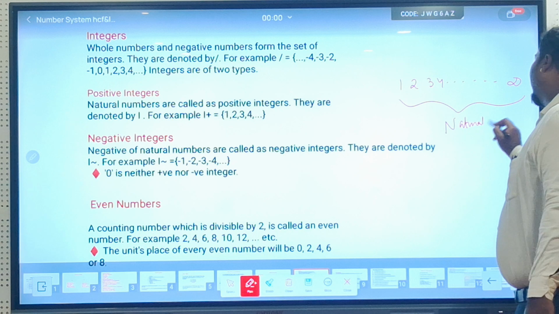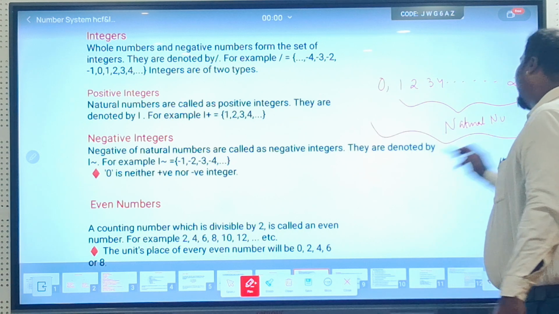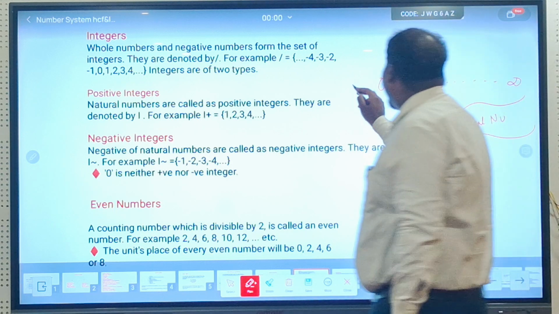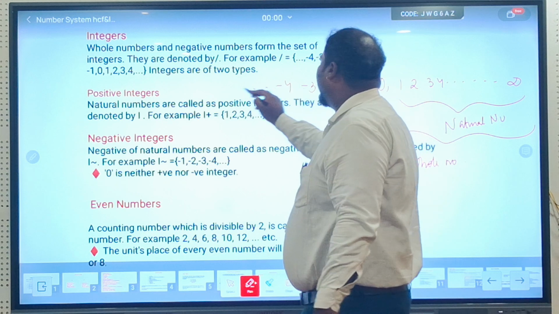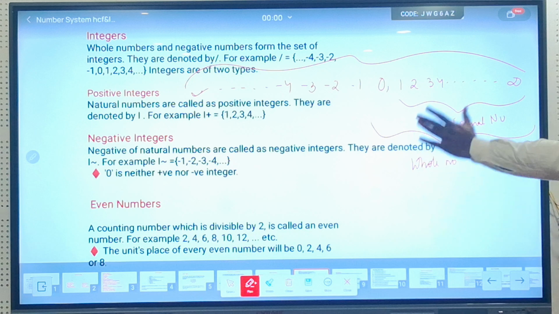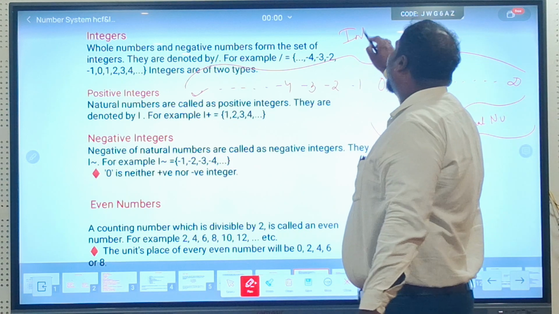Correct? Now, merely by adding 0, the set becomes the set of whole numbers. And now if I add negative numbers, this whole set becomes the set of integers.